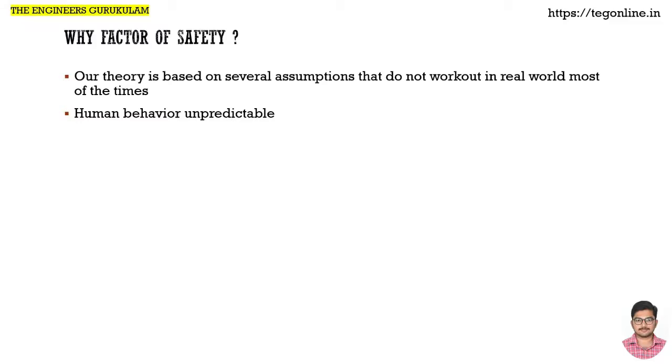We need to add a factor of safety on top of what we have calculated. Also, our derivations and calculations are based on theory, and that theory is based on certain assumptions. In real life those assumptions are hard to satisfy, so we need to add a factor of safety to our calculations.